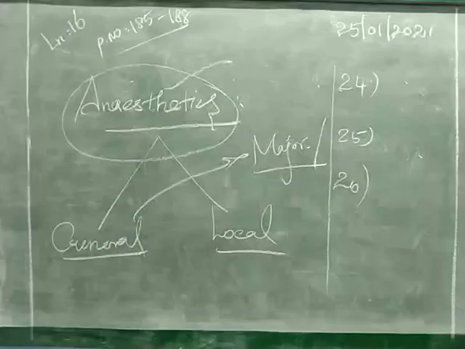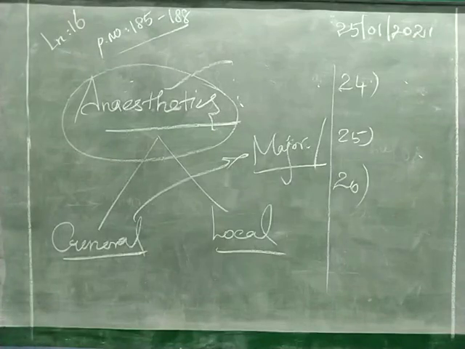Question 24, write it down: list out the drawbacks of nanomaterials in chemistry. 25th question, list out the characteristics of drugs. 26th question, tabulate the sources of drugs.